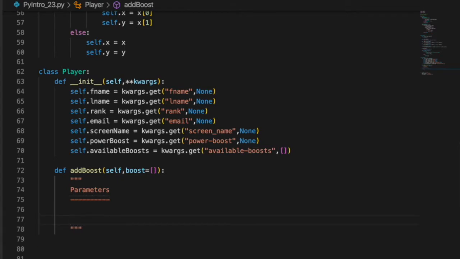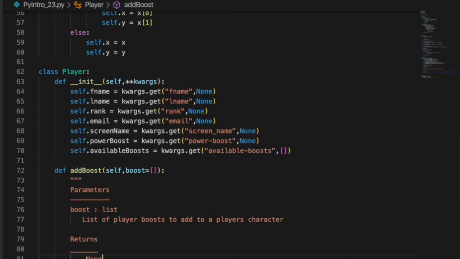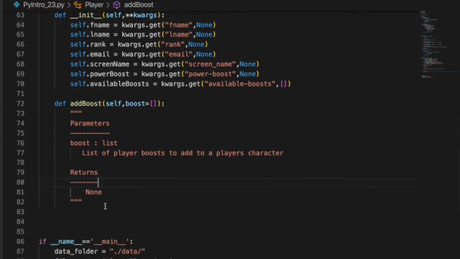And then we can say that boost is a list, and it is a list of player boosts to add to a player's character, or whatever. We can even say this returns basically none. Wait, this should be dashes. Anyway, this is called a docstring.